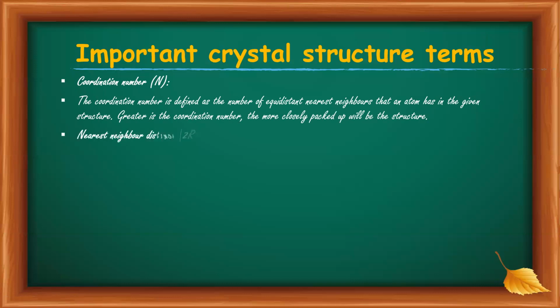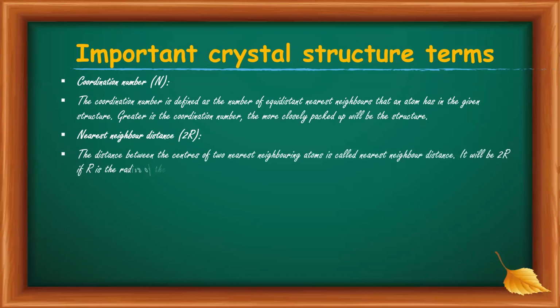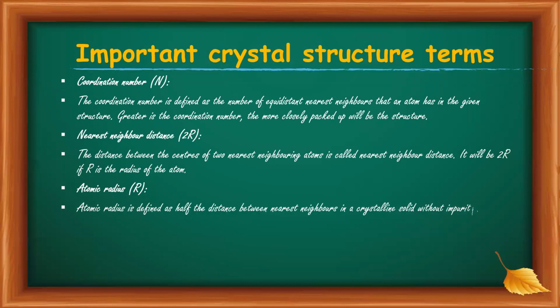The next quantity is the nearest neighbor distance. It is the distance between the centers of two nearest neighboring atoms, and it will be 2r if r is the radius of the atom. And the next is atomic radius. Atomic radius can be expressed as half of the distance between the nearest neighbors in a crystalline solid without impurity.